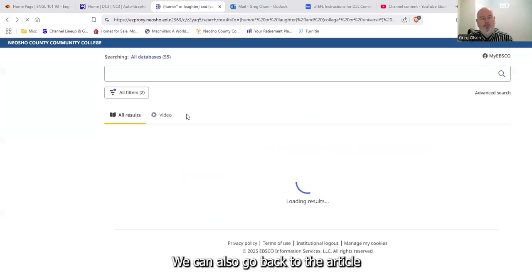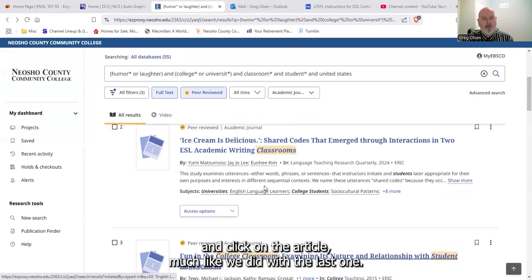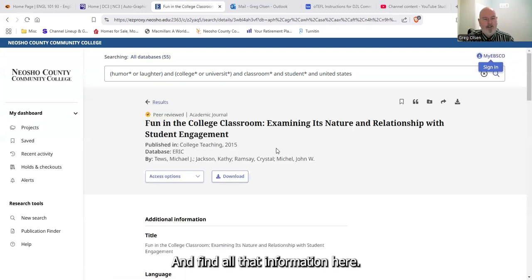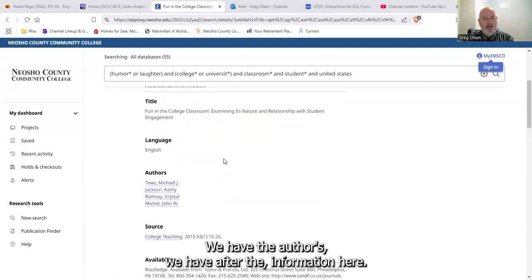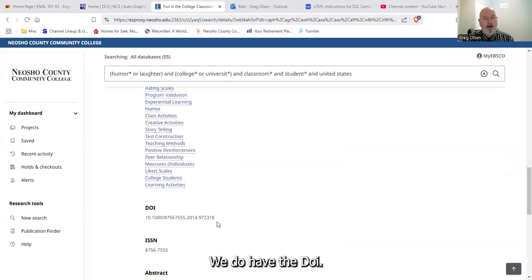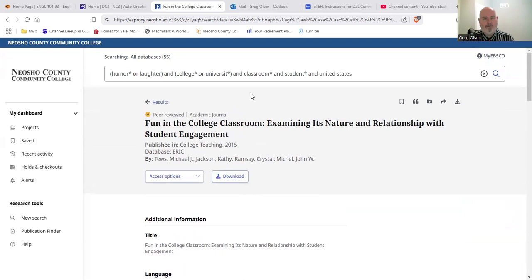We can also go back to the article and click on the article, much like we did with the last one, and find all that information here. So again, we have the date, we have the authors, and after the abstract, we do have the DOI. Okay, so we want to find all that information.